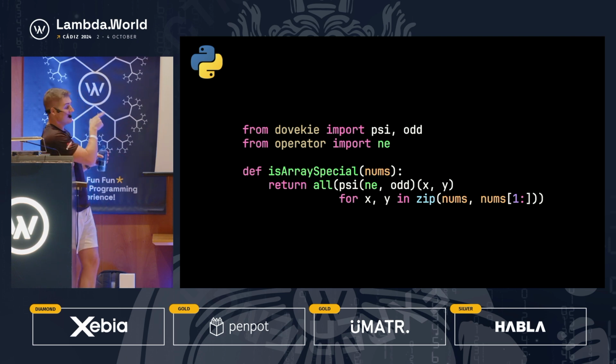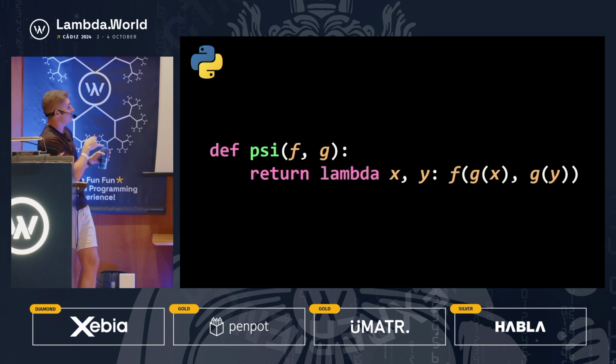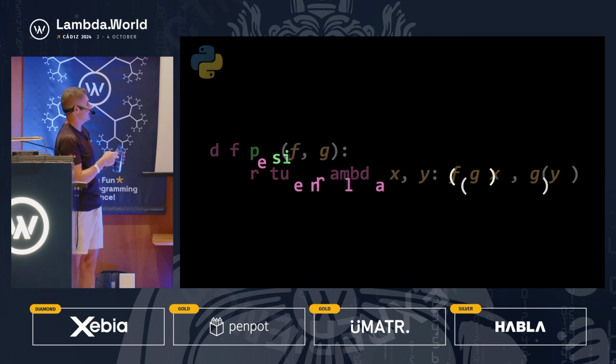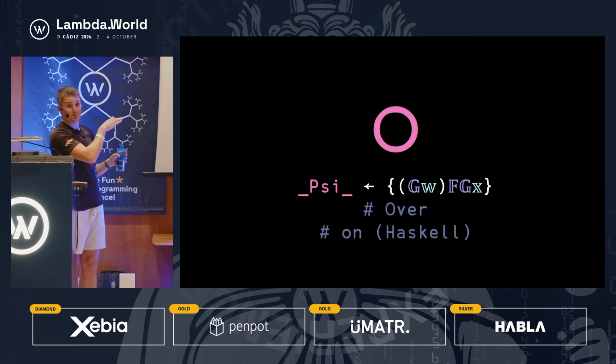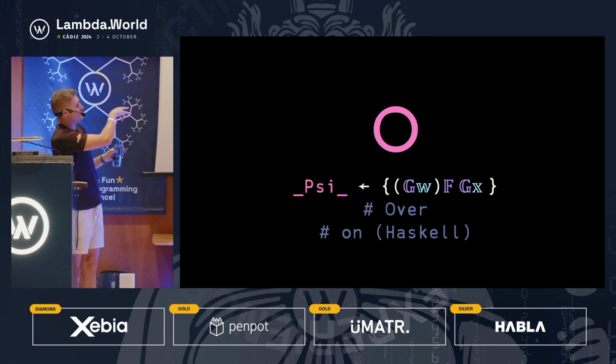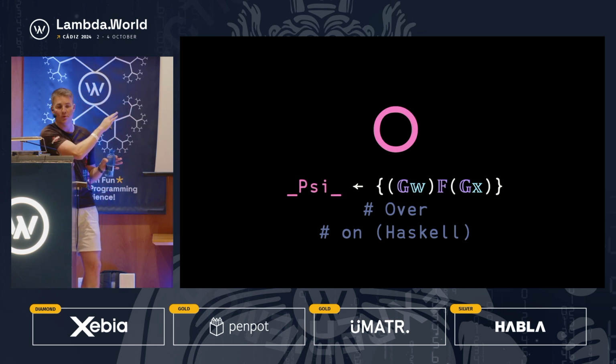And now because we have this, we don't actually need to do this destructuring in zip. We can pass this, and so this is psi, if you want to see the Python. I think we showed this on a previous slide. g is our unary function, applying it to both x and y, passing the results of that to f. And so this is psi. And this is, in BQN speak, what it looks like. So obviously this syntax, if you're not familiar with BQN, is going to look a lot different. The double struck capital F is our binary function. The double struck G is our unary function. The parentheses are unnecessary, but it might be more readable.